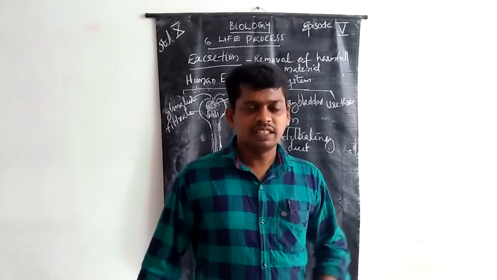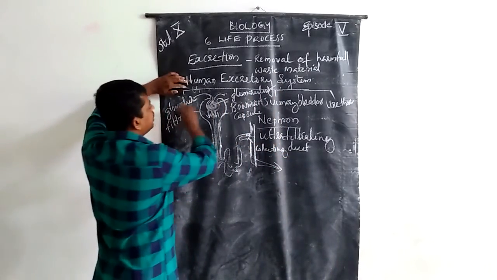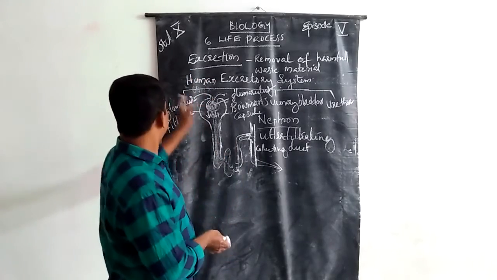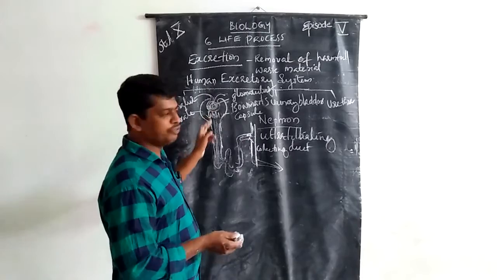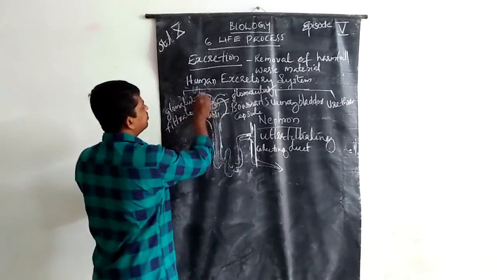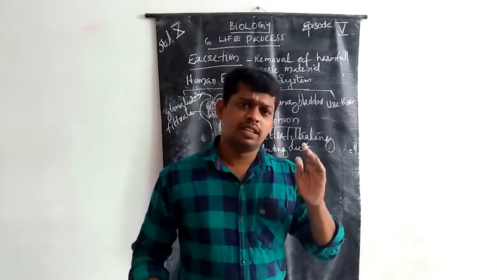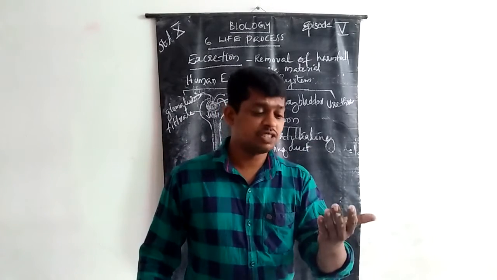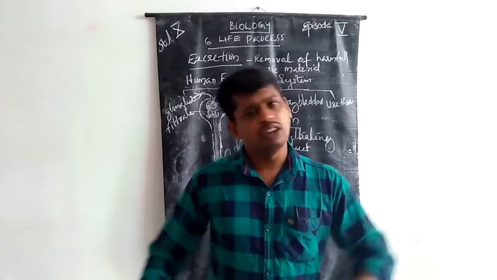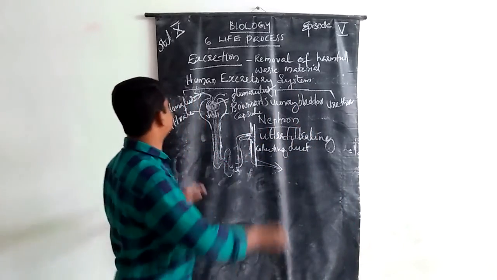What is the process? Within the glomerulus there is purification. The blood contains water, minerals, sodium, potassium, almost all minerals.